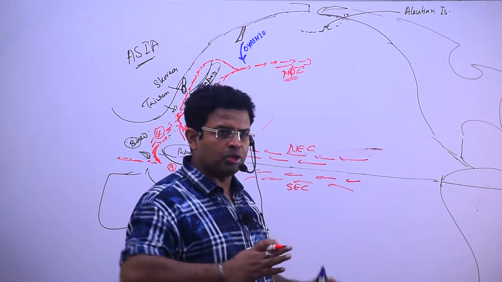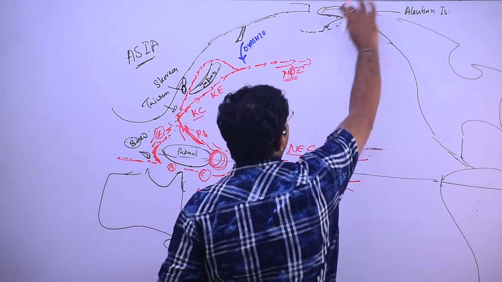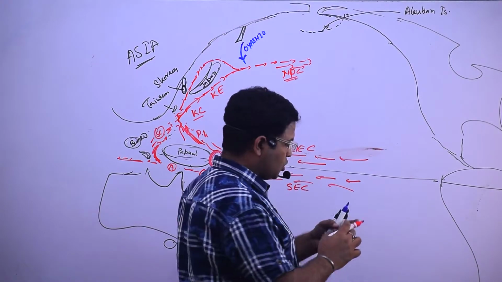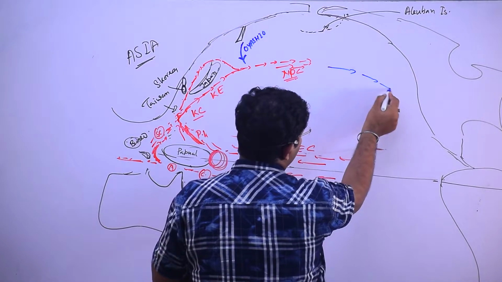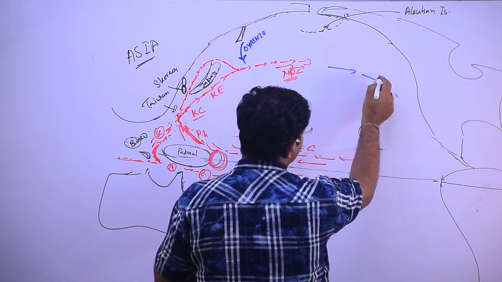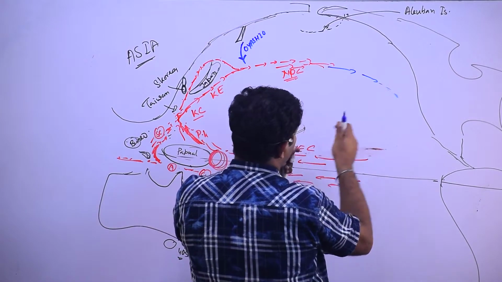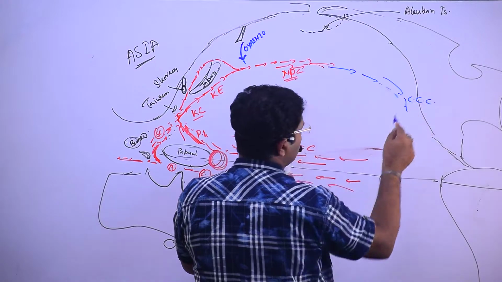Understood? So here there will be two divisions, one division toward the subtropical high pressure belt and one division trying to go toward the polar. So one started moving in the name of what? Cold California current.